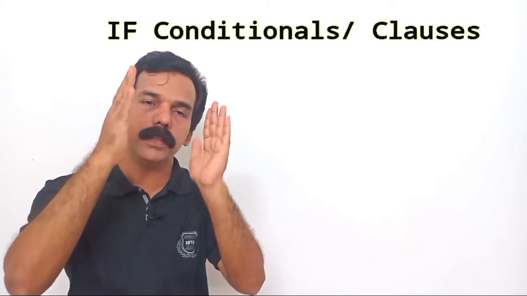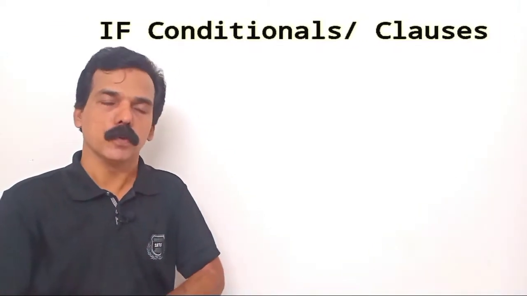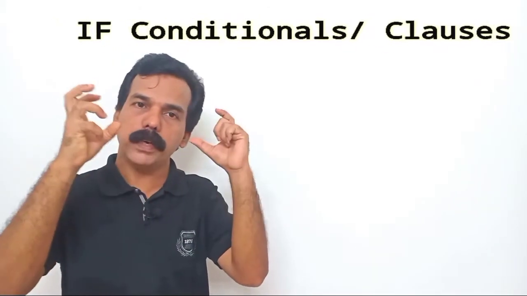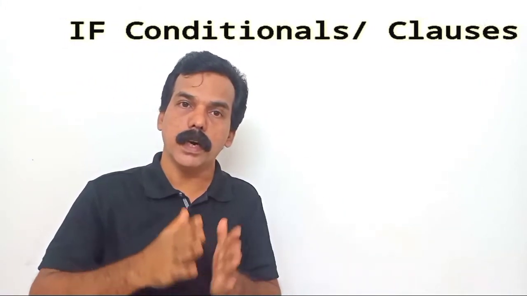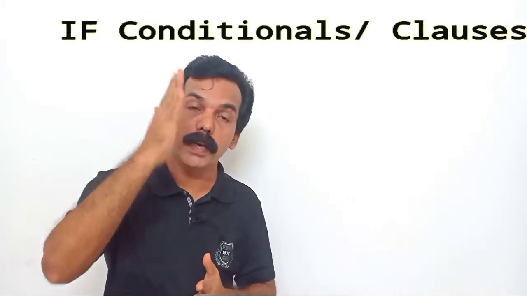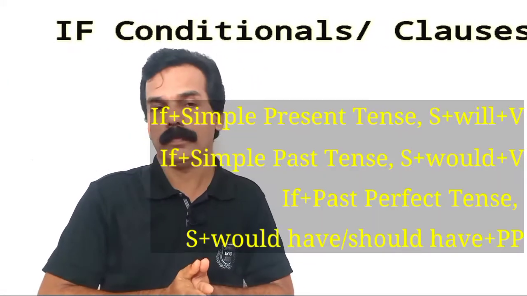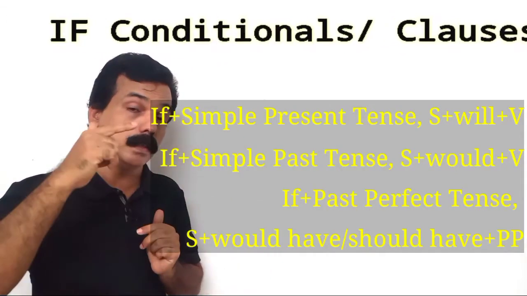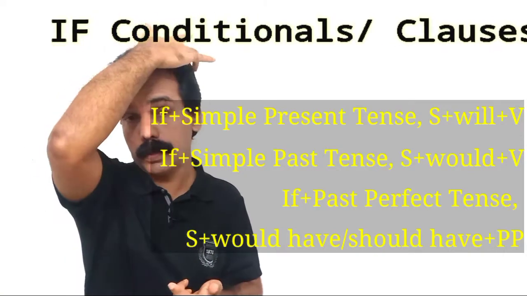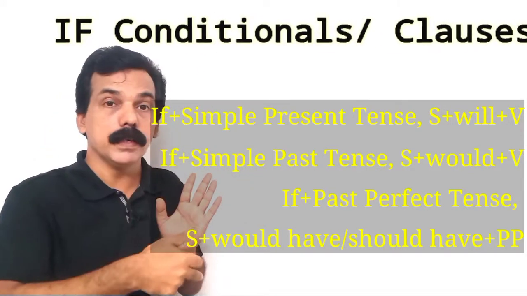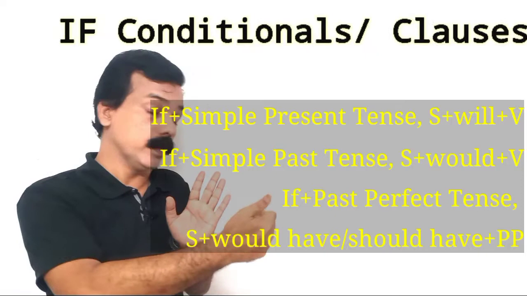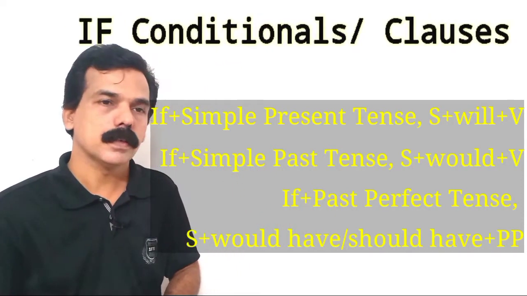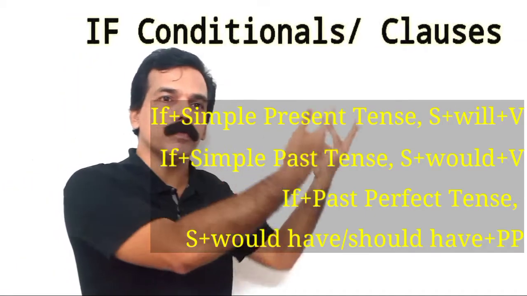And for all these three types of if clauses, we have a formula, and it is written here. You have to get it by heart, and not only by heart. In the same way, we have to analyze these tenses also. Which are the tenses? Simple present tense in the first if clause. Secondly, we have used the simple past tense, and the third one is if plus past perfect tense. All these three tenses are continued by different types of main clauses.